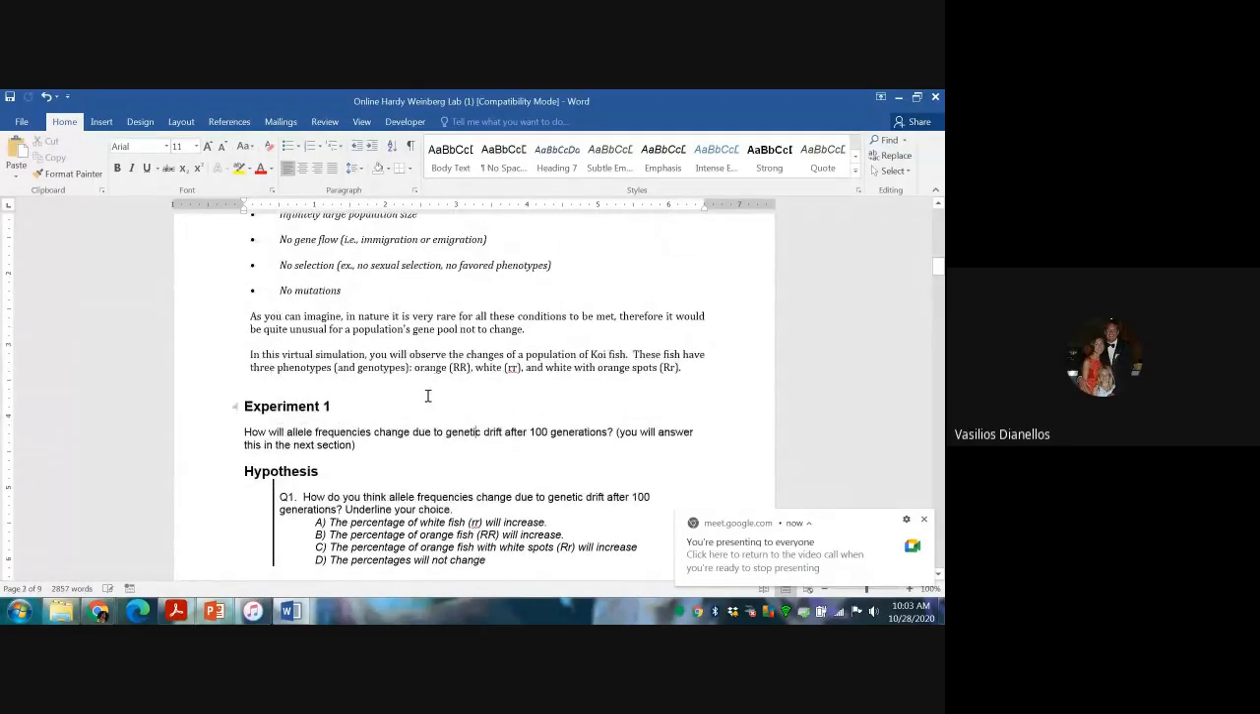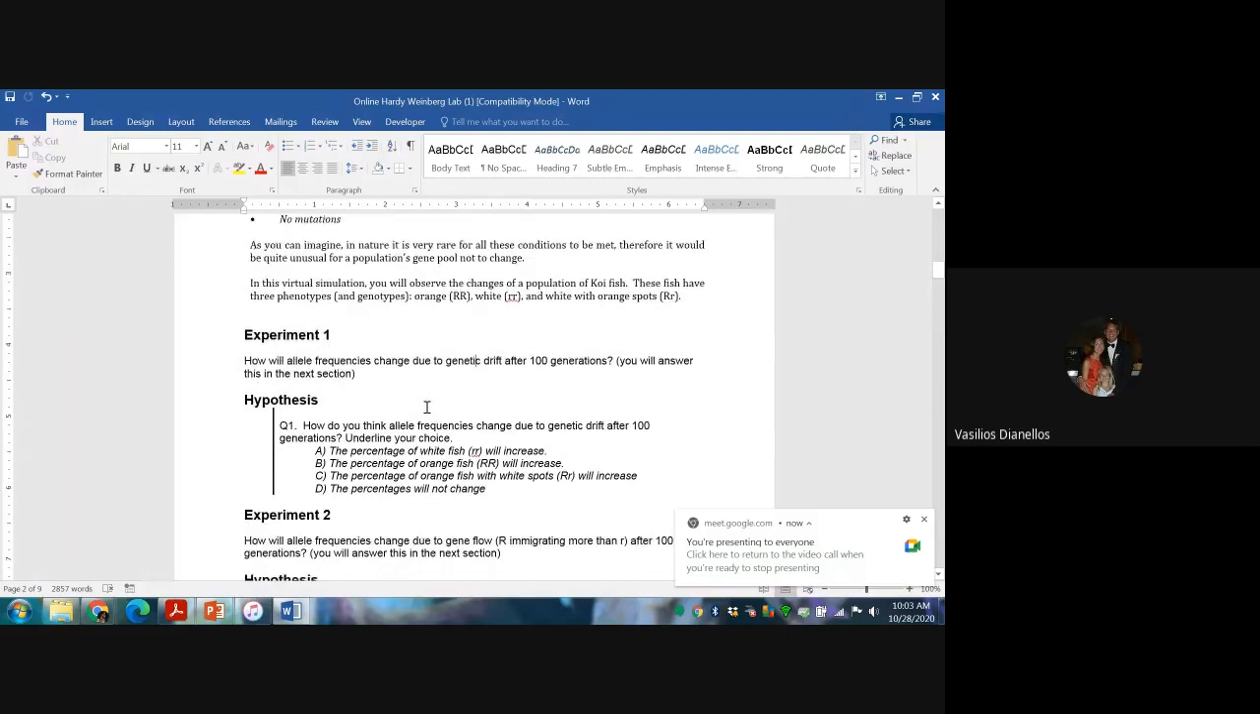All right, now that we are past the introduction, and before we actually dive into the nitty gritty of the experiments you'll be performing today, let's do some hypotheses. So, in the first experiment, you're going to see how allele frequencies change due to genetic drift after 100 generations.